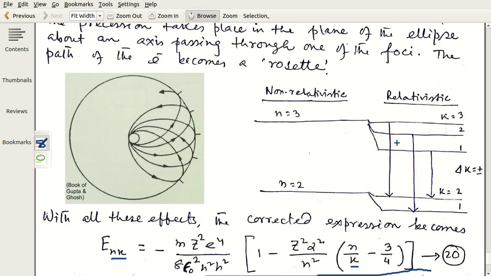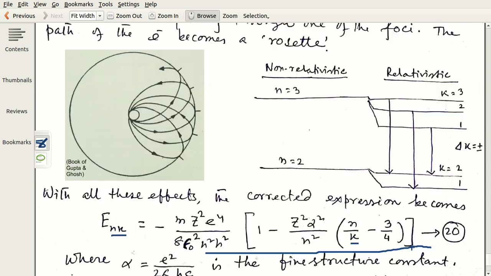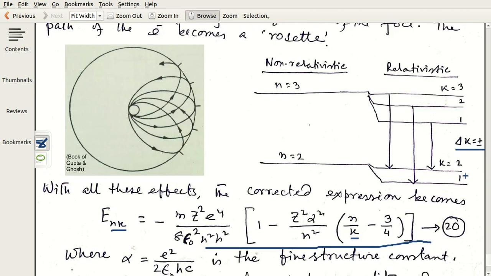And just a diagram is given here. This is the non-relativistic level n equal to 3, which splits in relativistic cases into k equal to 1, k equal to 2, k equal to 3, different cases. Another thing is that for n equal to 2, it is k equal to 1, k equal to 2. There is one error here, actually not an error, this happened while taking the picture, which has been cropped I think.